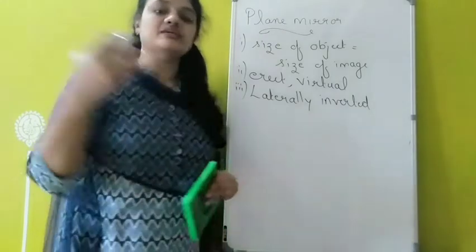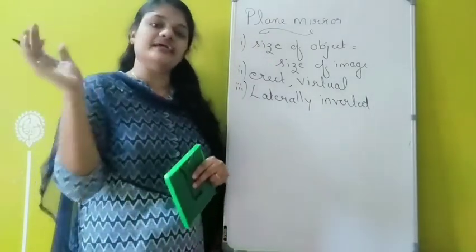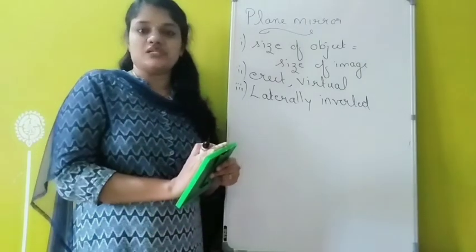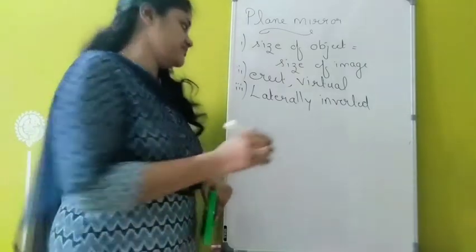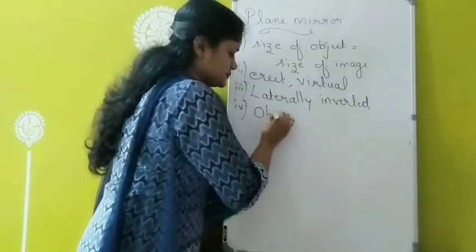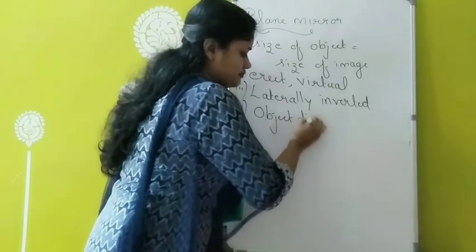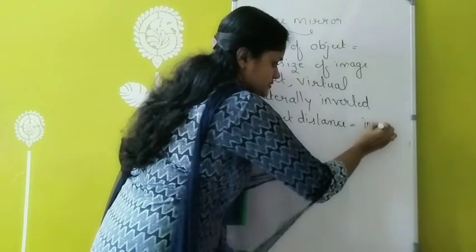Lateral inversion means right of the object appears as left and left of the object appears as right. That's sideways inversion. So image formed in the plane mirror is always laterally inverted. Then fourth one, the object distance is equal to image distance.